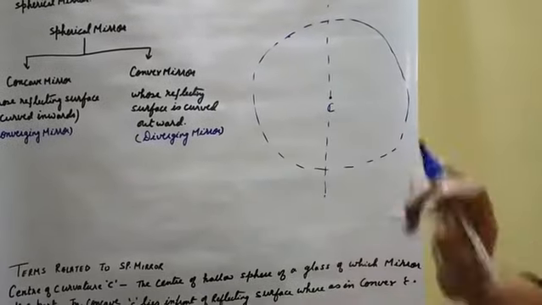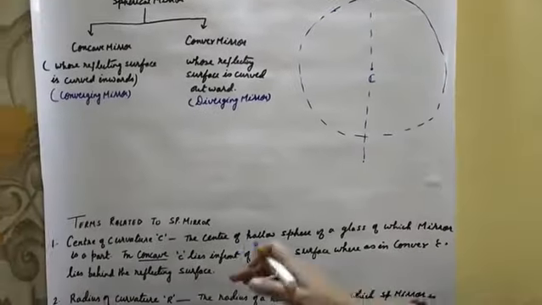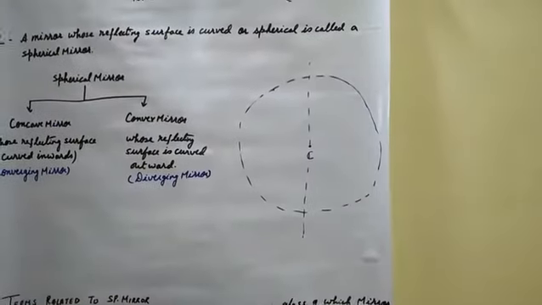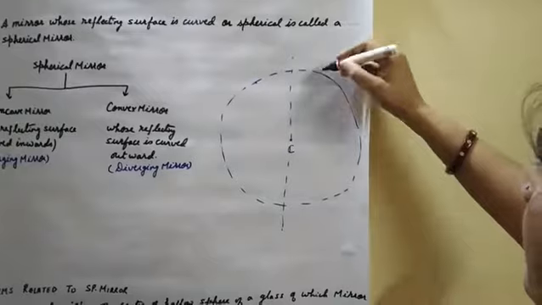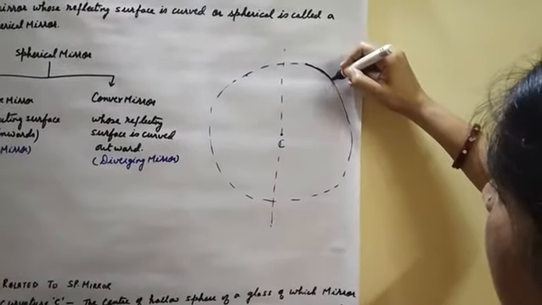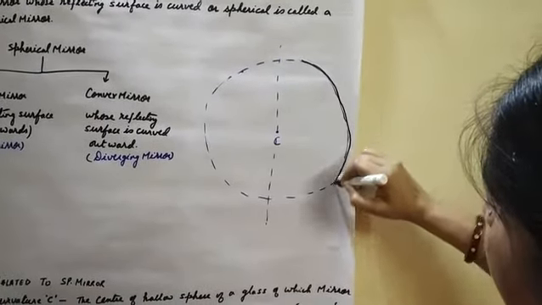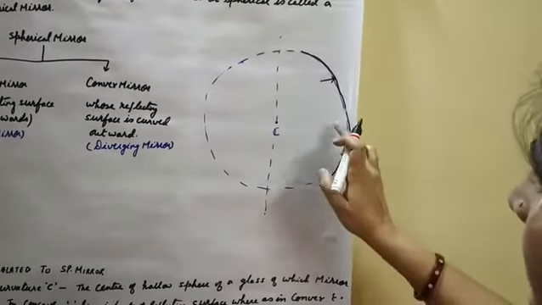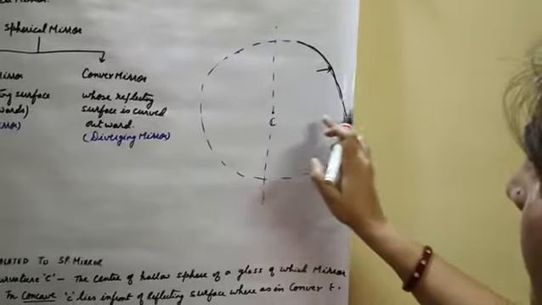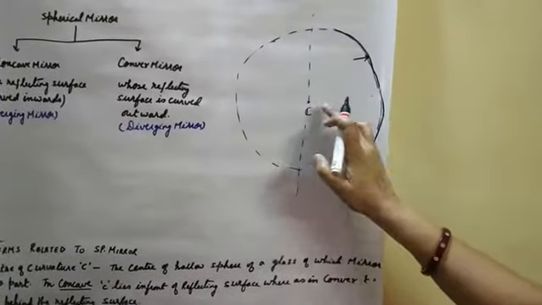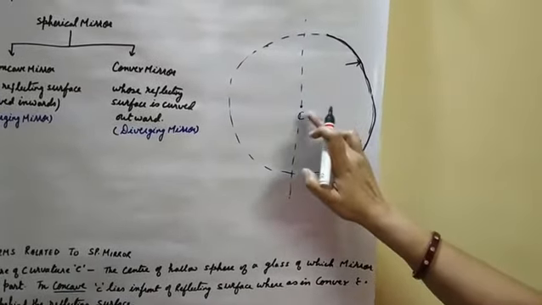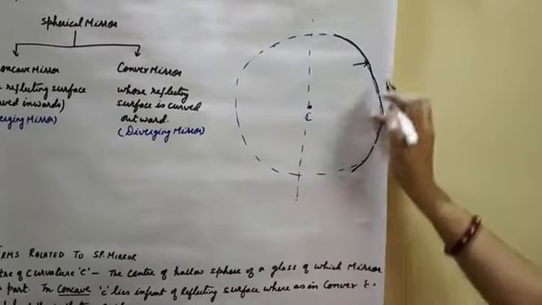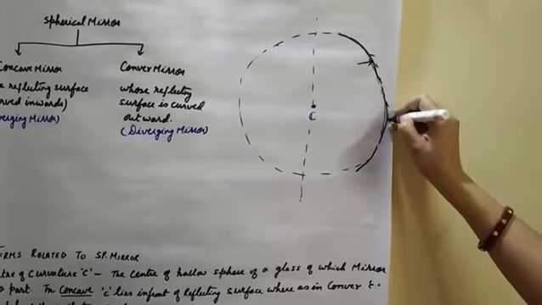It is denoted by C. Now in a concave mirror, we have done the silver coating on the outward side, and reflection will take place from here. So the center of curvature is in front of the mirror, meaning in front of the reflecting surface. C lies in front of the reflecting surface.